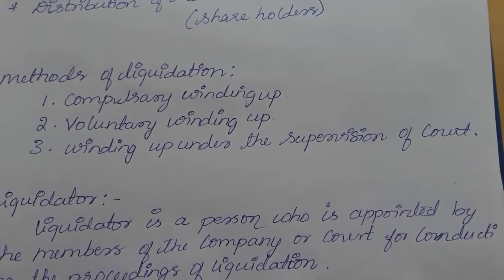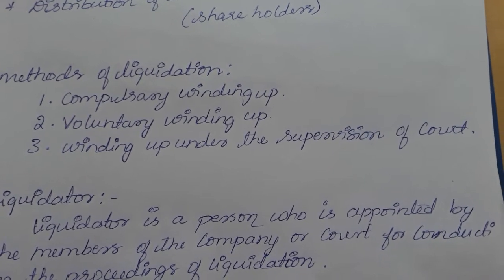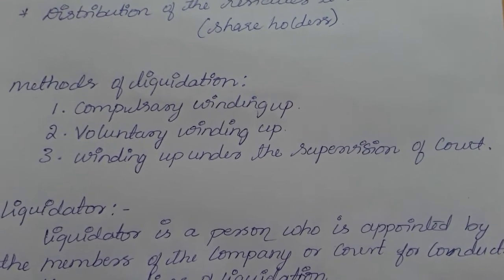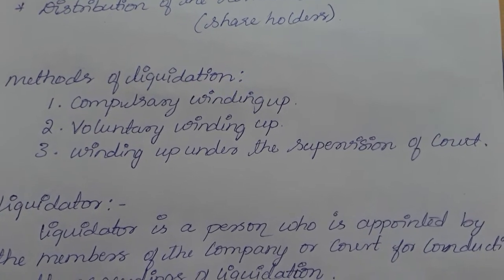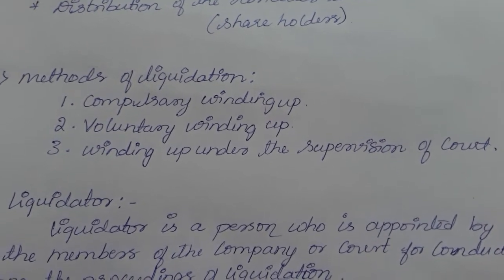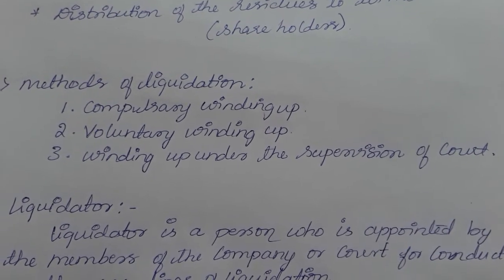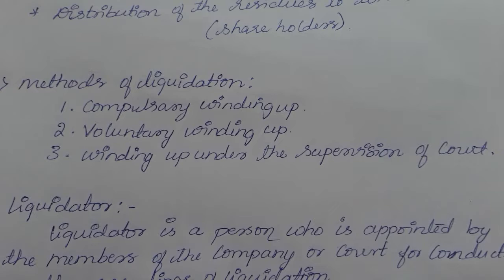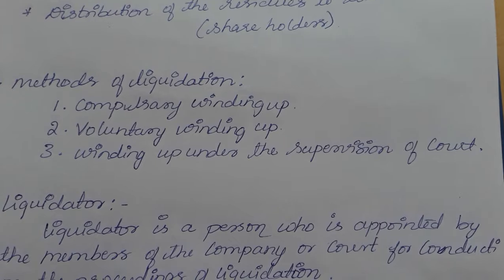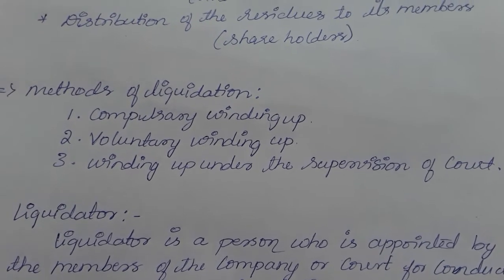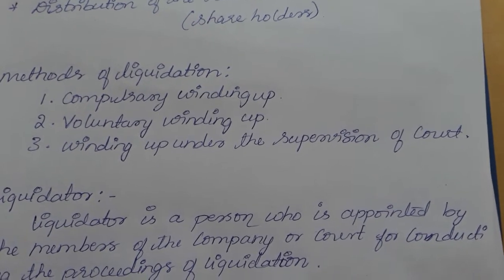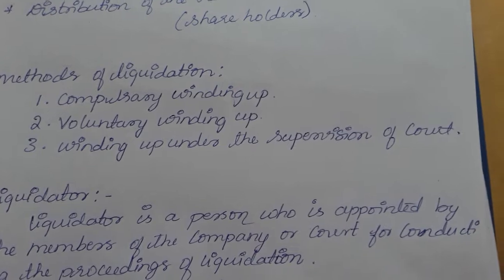If the number of members falls below 2 in a public company or below 7 in case of a private company, then the liquidation may occur. And finally, if the company is not able to pay its liabilities, if the liabilities to creditors cannot be paid by the company and it is facing severe losses, then at that time the liquidation may occur.